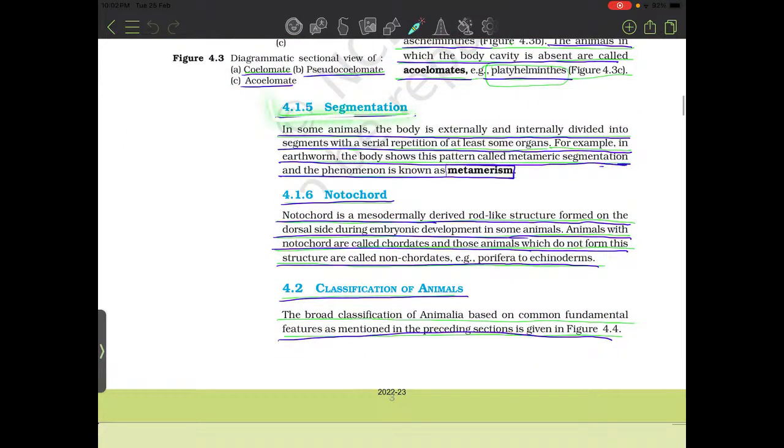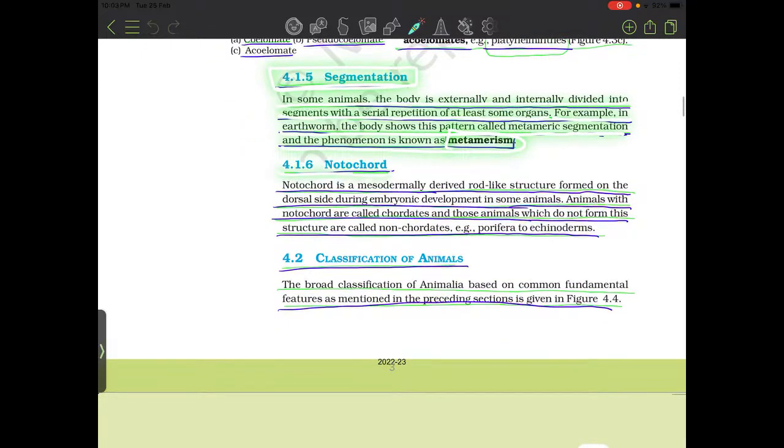4.1.5 Segmentation. In some animals, the body is externally and internally divided into segments with a serial repetition of at least some organs. For example, in earthworm, the body shows this pattern called metameric segmentation. The phenomenon is known as metamerism. 4.1.6 Notochord. Notochord is a mesodermally derived rod-like structure formed on the dorsal side during embryonic development in some animals. Animals with notochord are called chordates, and those animals which do not form this structure are called non-chordates. Example: Porifera to Echinodermata.